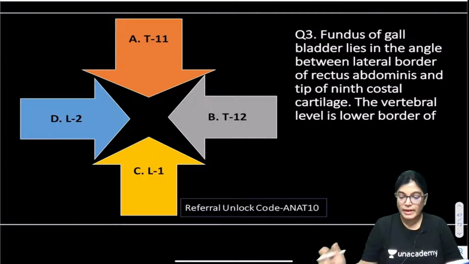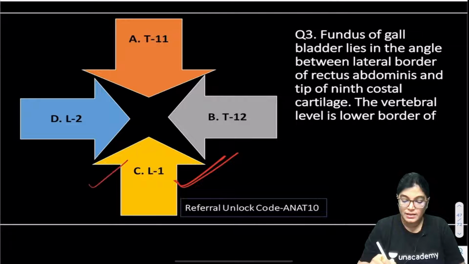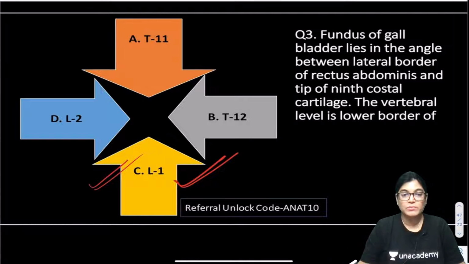So let me explain it. Fundus of gallbladder lies in an angle between the lateral border of rectus abdominis and the tip of the ninth costal cartilage. So we have to know about the vertebral level. Actually the correct answer is C, and most of you must be knowing that at the level of the pyloric plane, which is the transpyloric plane, very important structures lie. One of them is the fundus of gallbladder.